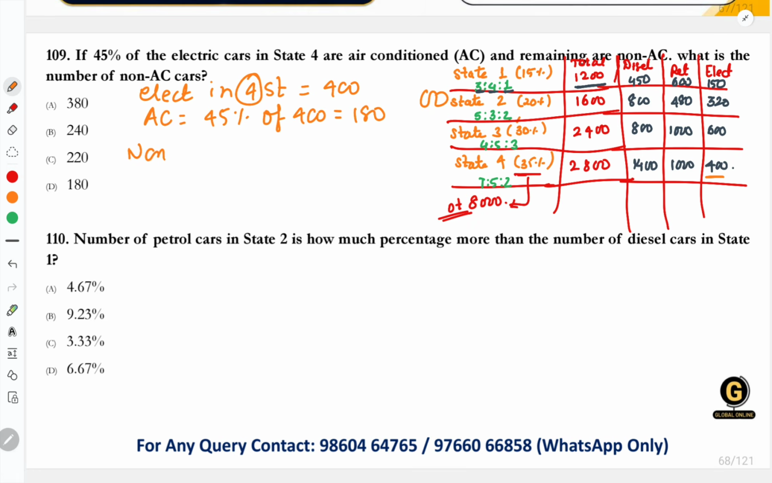So how many non-ACs will there be then? Total cars are 400, out of which ACs are 180. So what is left is 220. So 220 is the correct answer for this given question. Option C is correct.